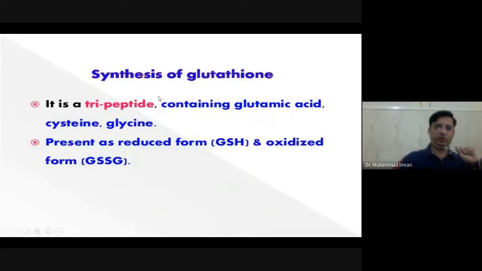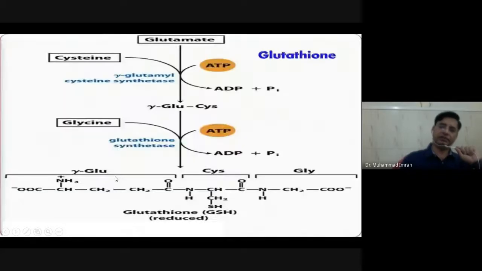Synthesis of glutathione: glycine is also helpful for the formation of glutathione. Glutathione contains 3 amino acids. One is glutamic acid, next is cysteine, and third one is glycine. It is present as a reduced form, GSH, and oxidized form, GSSG. So mostly it works in the reduced state of glutathione, not in the oxidized state.